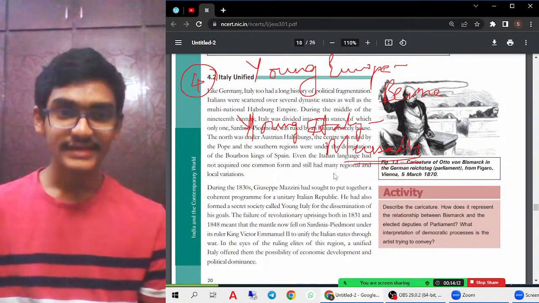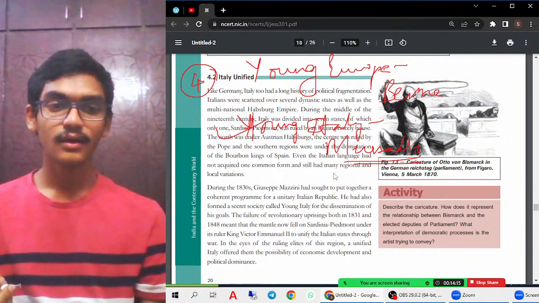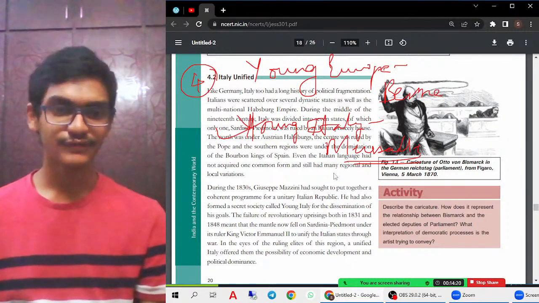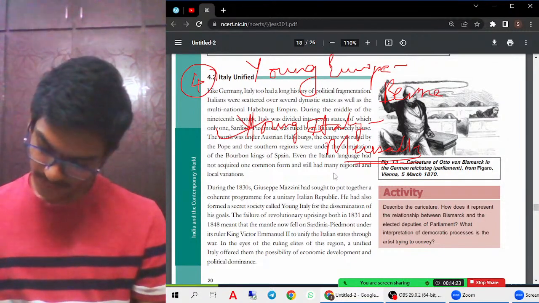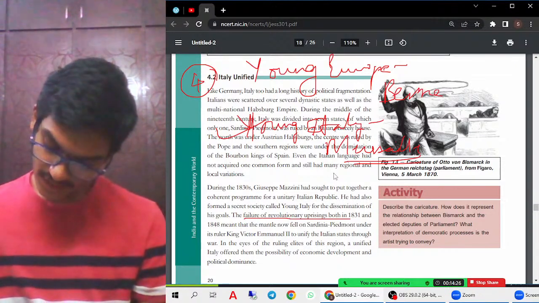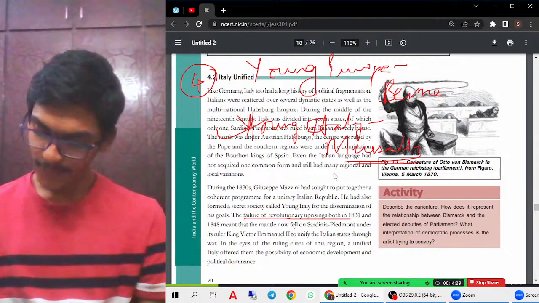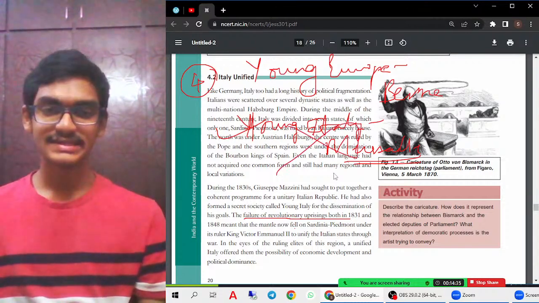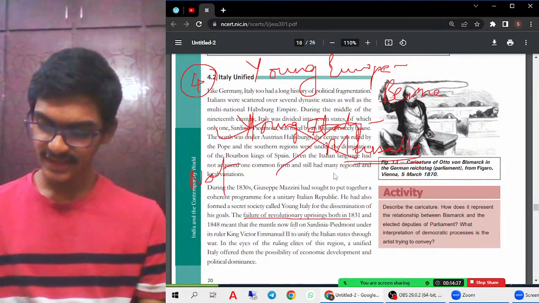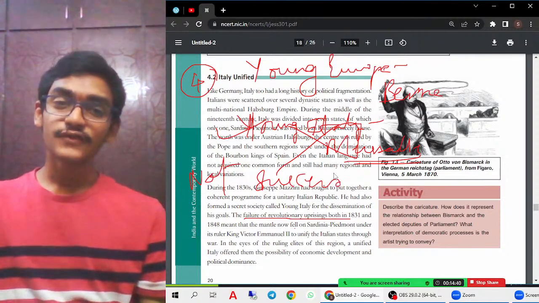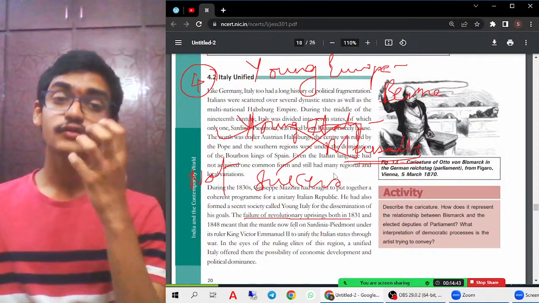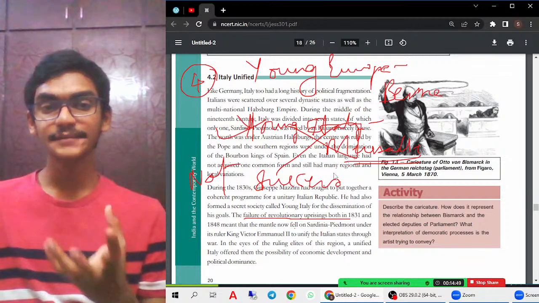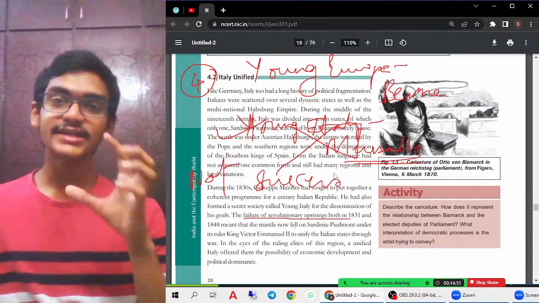With the help of Young Italy, which he formed as an underground secret society, he tried for the unification process, but he failed because of the failure of the revolution uprising. With the help of this secret society, Young Italy in Marseille, he tried the unification process, but it was not successful. Because of it, the process of unification of Italy went on to the Italian princely state, which was ruling the Sardinia-Piedmont region. So this Sardinia-Piedmont region was ruled by Italy.